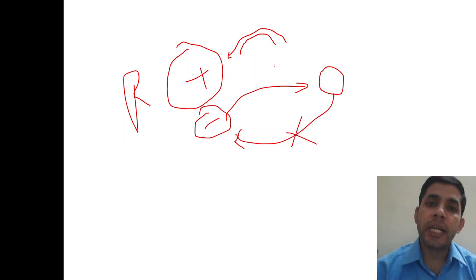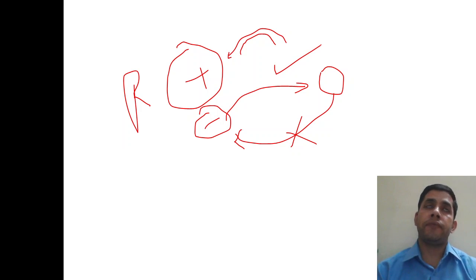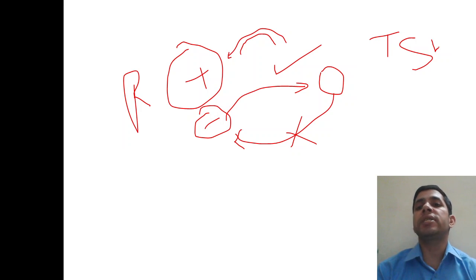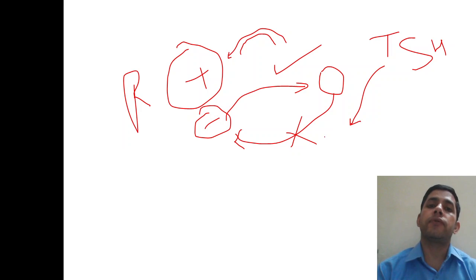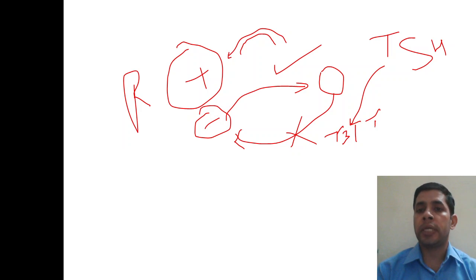So first of all, we will try to understand the negative feedback mechanism. The negative feedback mechanism is well explained with TSH. For example, we know that TSH of the anterior pituitary is responsible for the release of T3 and T4. When TSH from the anterior pituitary is released, it will cause the secretion of T3 and T4.